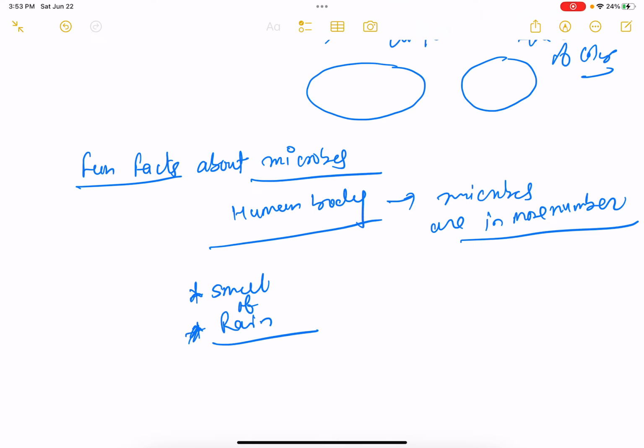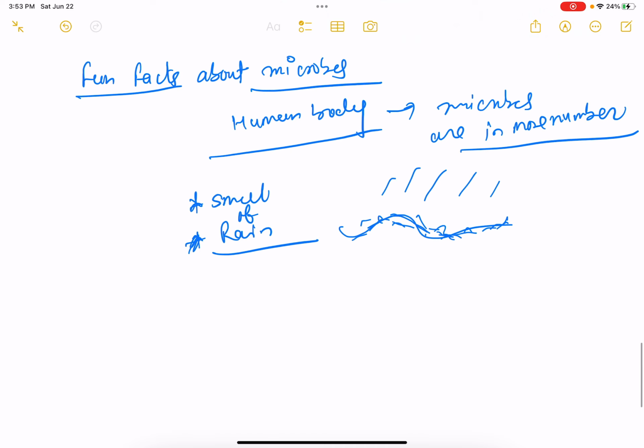If there are microbes on the surface and the rain is coming, they release some compounds, and due to that we feel the rainy smell. And we can understand that microbes are full of surprises.